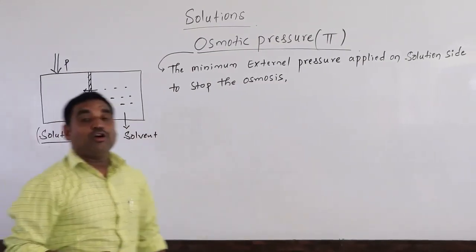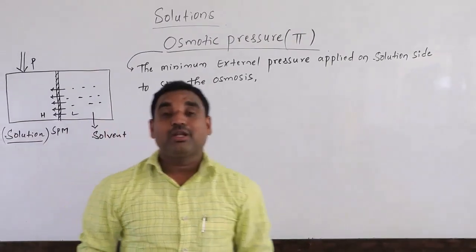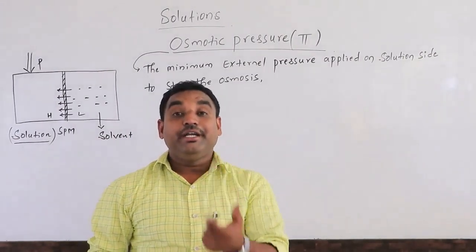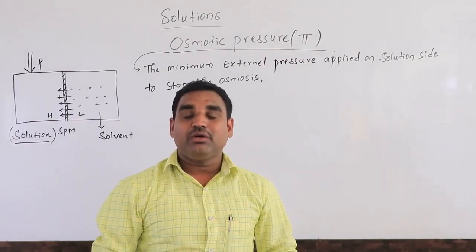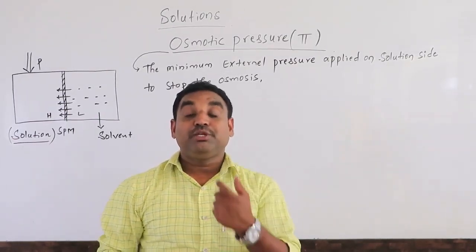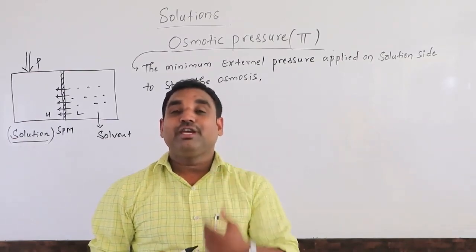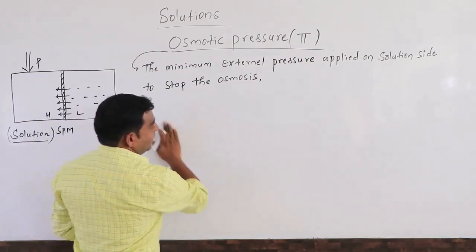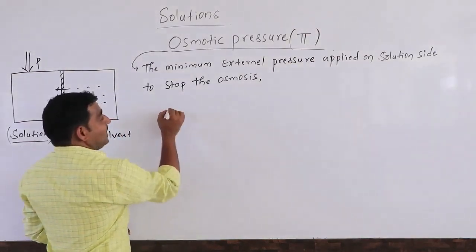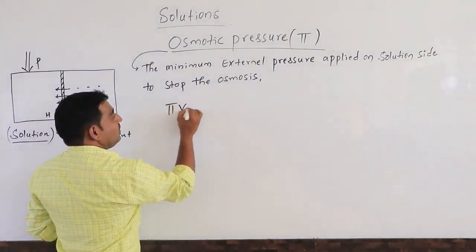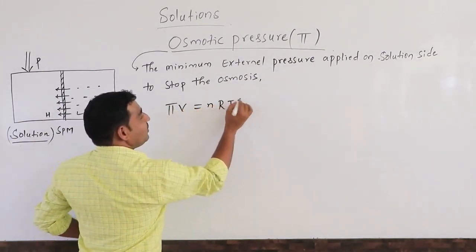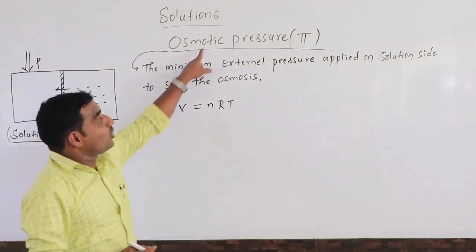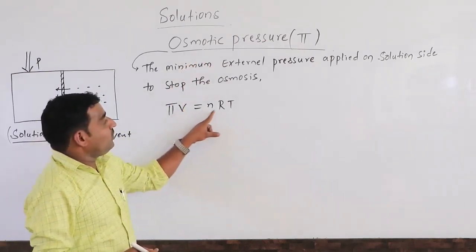According to van't Hoff's equation, van't Hoff gave an idea for ideal solutions. It means dilute solutions behave as ideal, like ideal gases. As we already know, the ideal gas formula is PV equals nRT. So van't Hoff gives the relation for ideal or dilute solutions: pi V is equal to nRT. Pi here is the osmotic pressure.